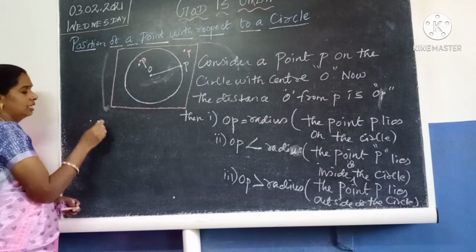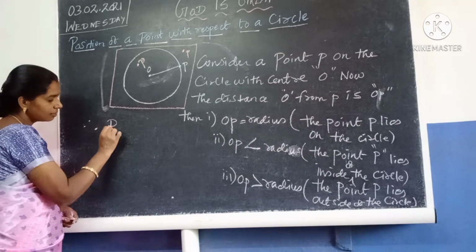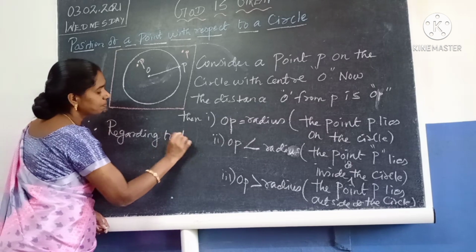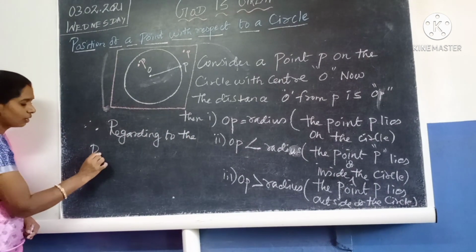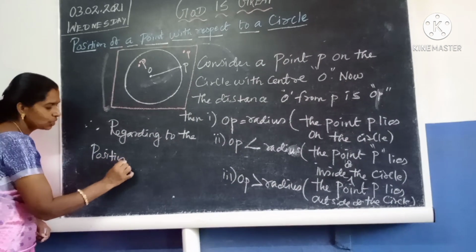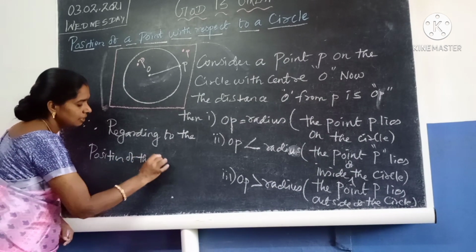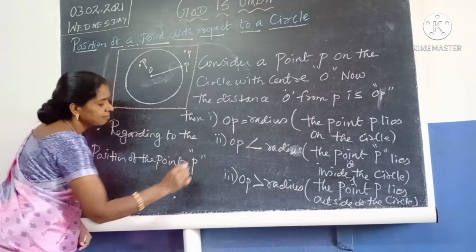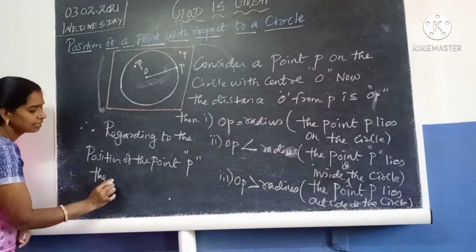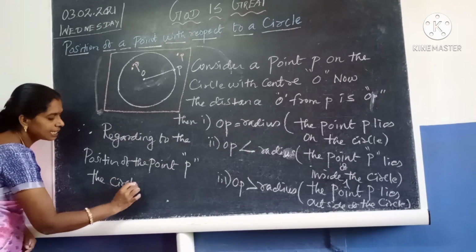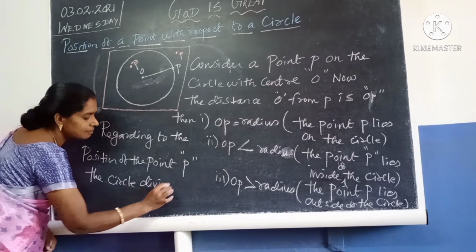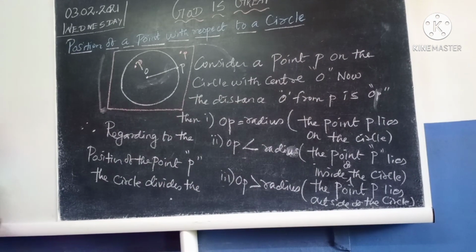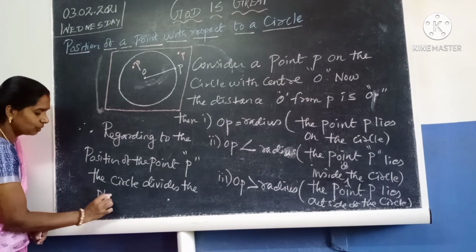Therefore, this is a conclusion. Regarding the position of the point P, the circle divides the plane into 3 parts.